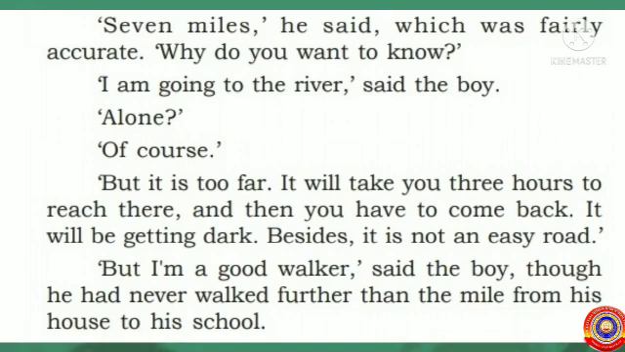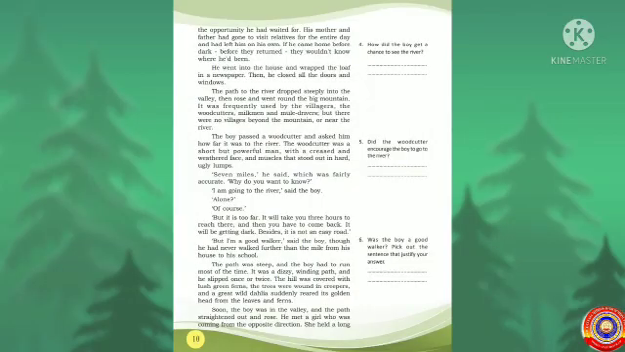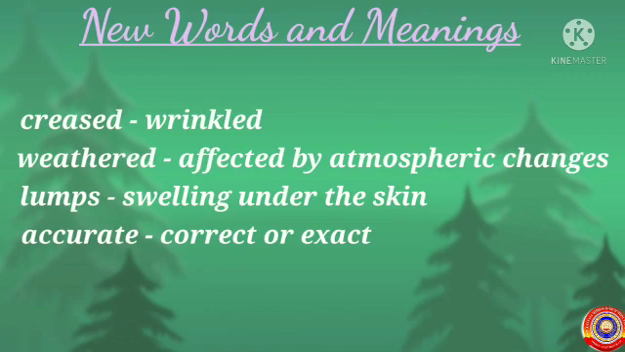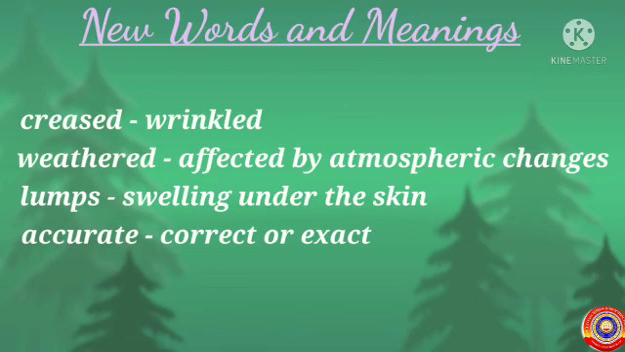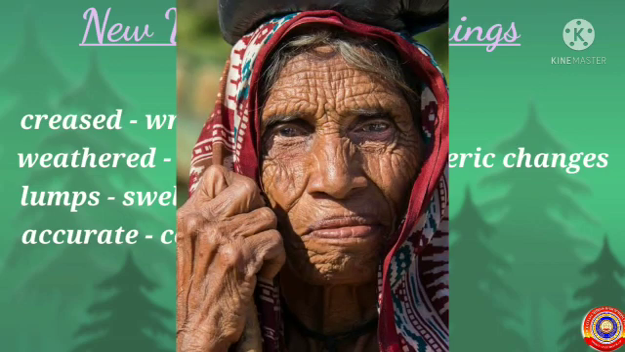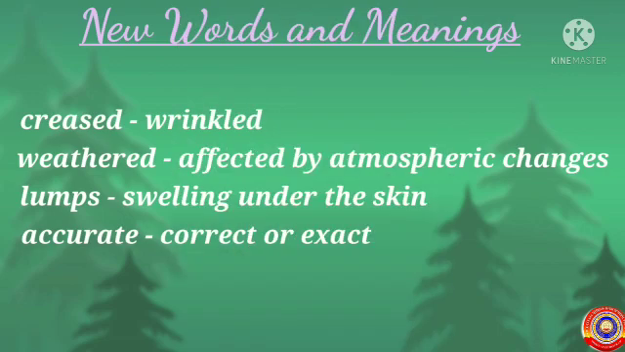Students, now all of you read it silently and identify the difficult words. Students, now let's discuss the difficult words and their meanings. Creased means wrinkled. Students, do you see the picture? This is the wrinkled face. Weathered, affected by atmospheric changes. See the picture? Lumps, swelling under the skin. Accurate means correct or exact. Hope you understood the meanings of the difficult words. Am I right?